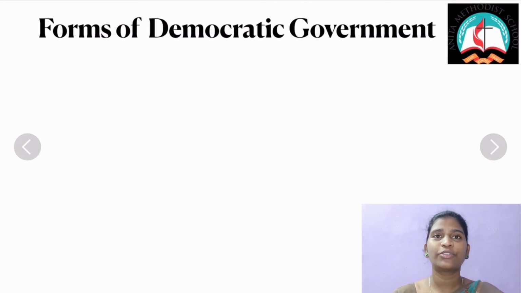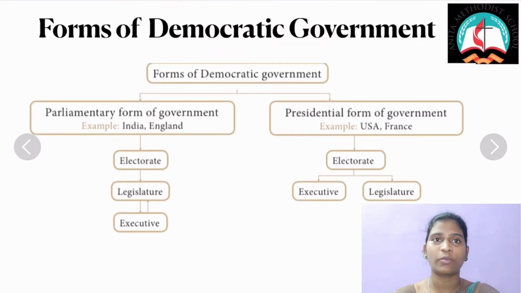Now let's look into the forms of democratic government. There are two forms of democratic government. One is the parliamentary form of government, the other is the presidential form of government. Examples for the parliamentary form are India and England. Examples for the presidential form are, as we all know, USA, France, etc. Under the parliamentary form of government, we have three bodies, which are electorate, legislature and executive.